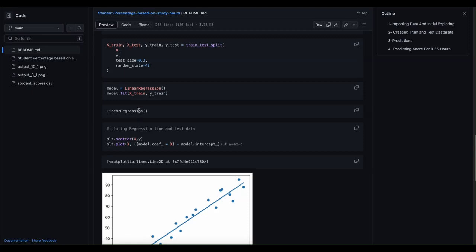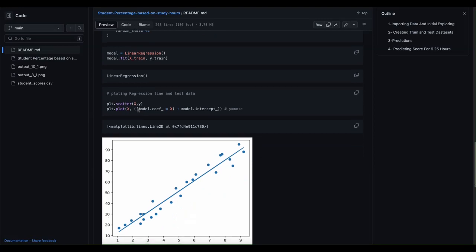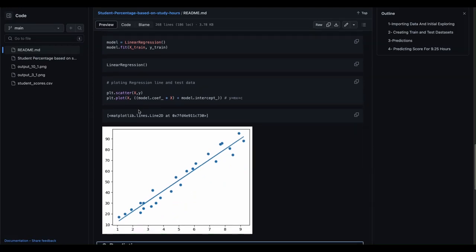Then we call the model and we plot a scatter plot first. We need to plot the linear regression line, so it's split into two parts. First part is creating a scatter plot for the X and the Y, and second, plotting a line using the equation of a linear line, which is y equals mx plus c, where c is the y-intercept and m is the slope.